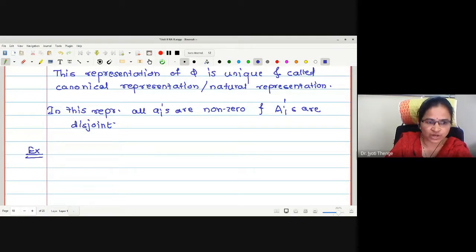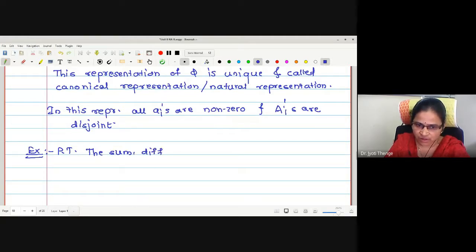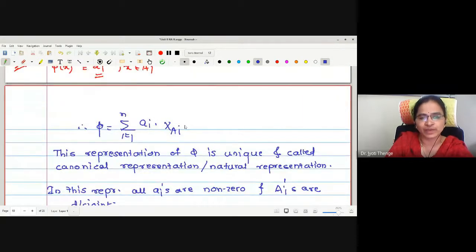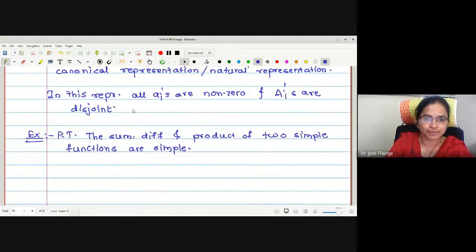These are actually the homework example given in Royden's book. Prove that the sum, difference and product of two simple functions are simple. Now, in order to prove this, we are going to make use of this representation of the simple function.